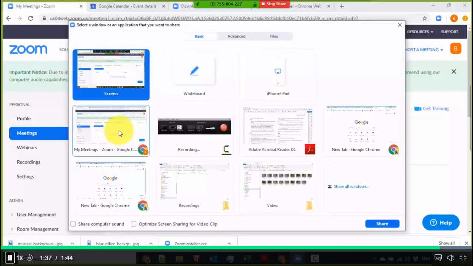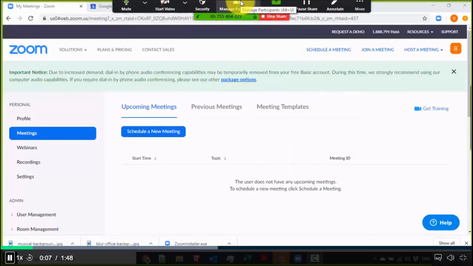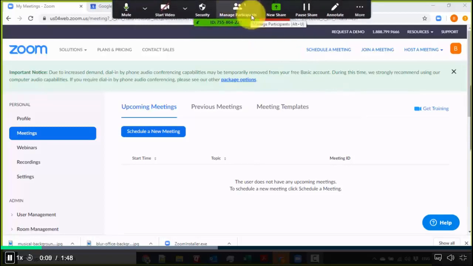So for our next tip, it's going to be a screen share tip. So we have an existing meeting right now that's ongoing, and I'm sharing my screen as well. So over here, right beside the new share, I want to share with you the pause share, okay? And the keyboard shortcut for that is Alt-T. The good thing with this one: new share is pretty handy if you want to jump from, let's say, one window to another.